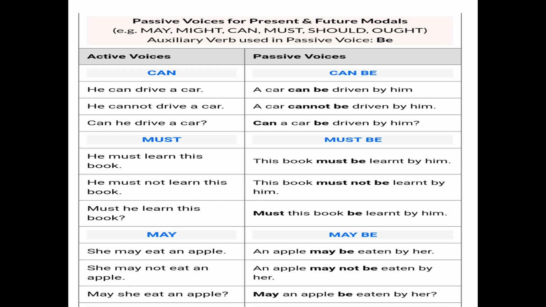Then, she may eat an apple. So an apple may be eaten by her. So may eat becomes may be eaten. Second one you see, she may not eat an apple. Here it is given in the negative. So it will become may not be eaten. May she eat an apple? This is the question given here. So a question remains a question only, and it is like this: may an apple be eaten by her?